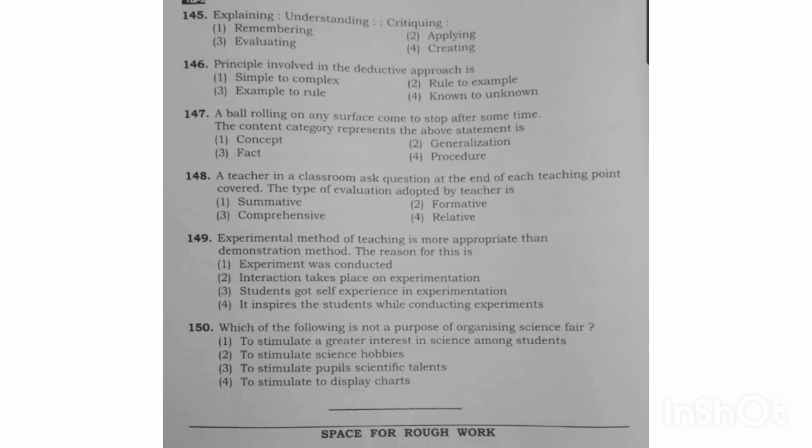So the correct option is procedure. Next, the 148th question. A teacher in a classroom asks a question at the end of each teaching point covered. The type of evaluation adopted by the teacher is summative, formative, comparative or relative. Here it is formative.